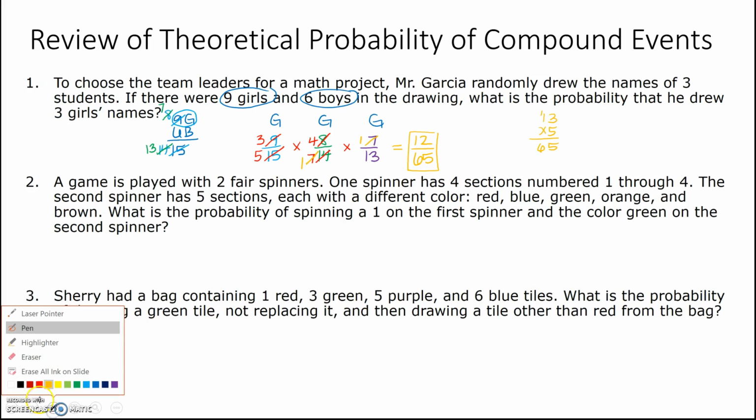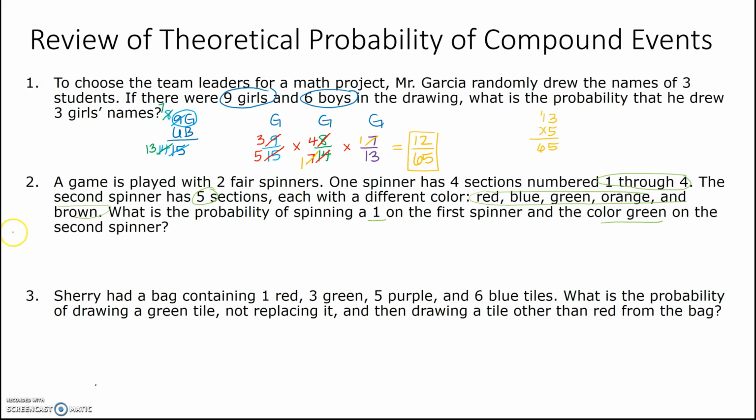All right, moving on to the next one. We have a game played with a fair spinner. One spinner has 4 sections numbered 1 through 4. The second spinner has 5 sections with all of these colors. What is the probability of spinning a 1 on the first spinner and the color green on the second? So if we're talking about 2 different spinners, this is going to be independent.